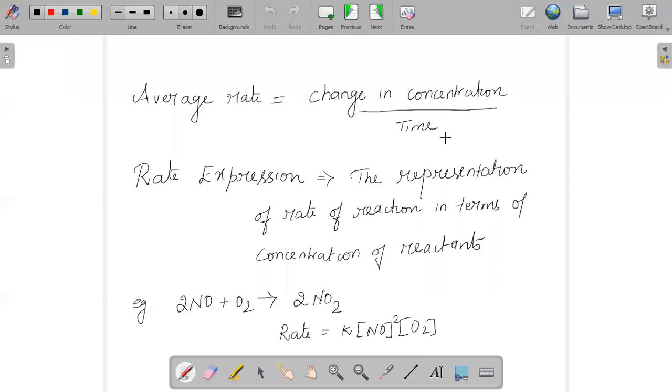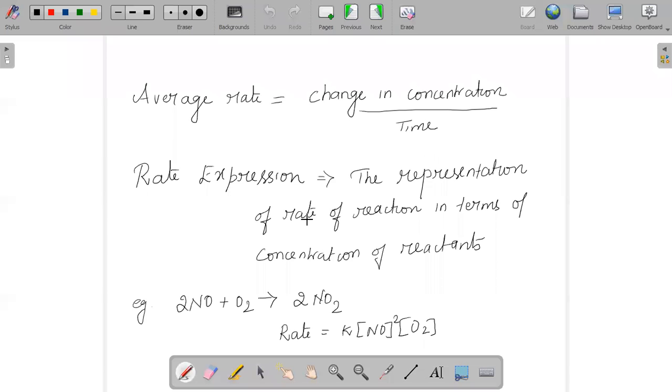And the instantaneous rate of a reaction is the ratio of change in concentration in any chemical reaction with respect to a very small time period.